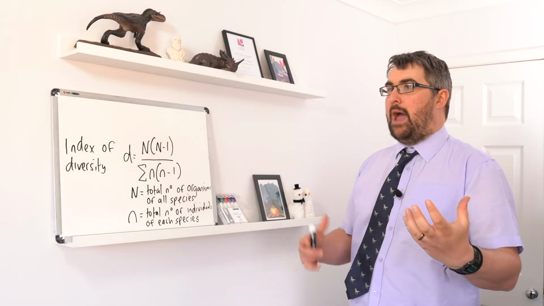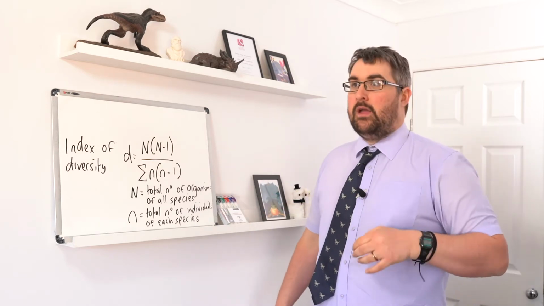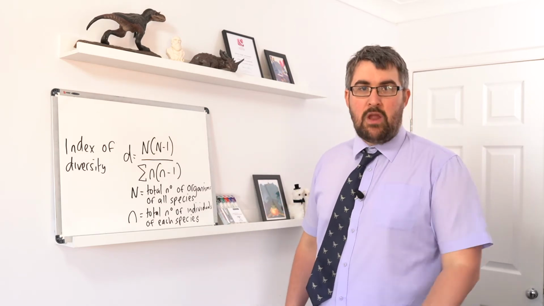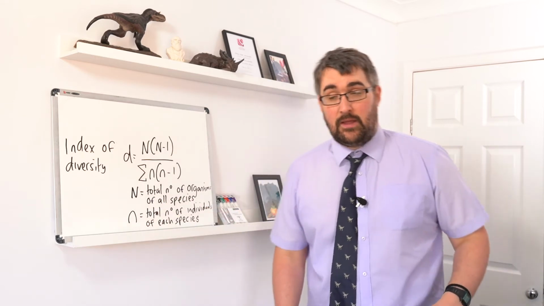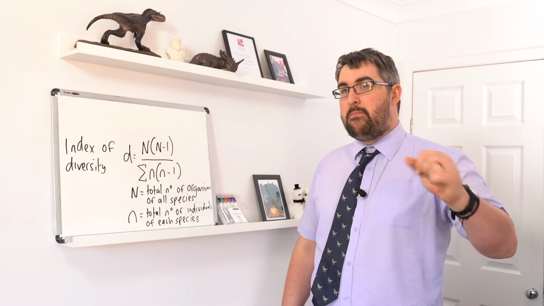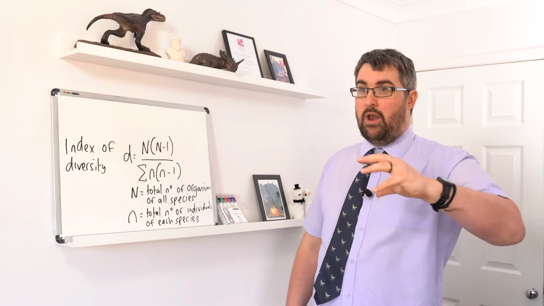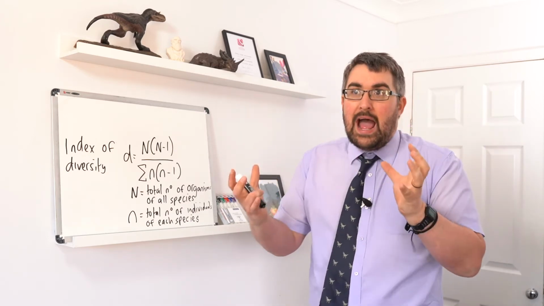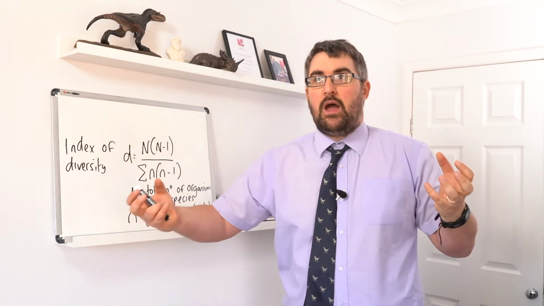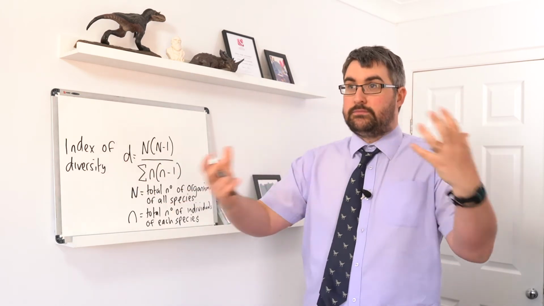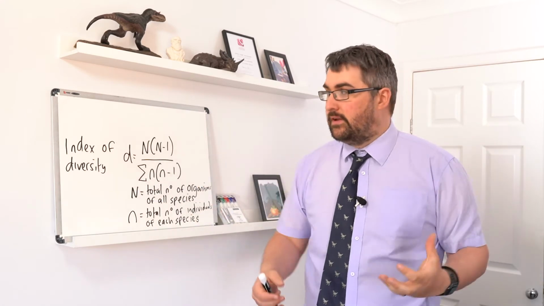So you might have two habitats, let's call them A and B, and they may well have the same number of species. They have the same richness. You think, oh yeah, they're just as diverse as each other. But if you were to count the number of individuals of each, you might see that one, let's call it A, has got a large number of each species. So it's got what we call a good evenness.